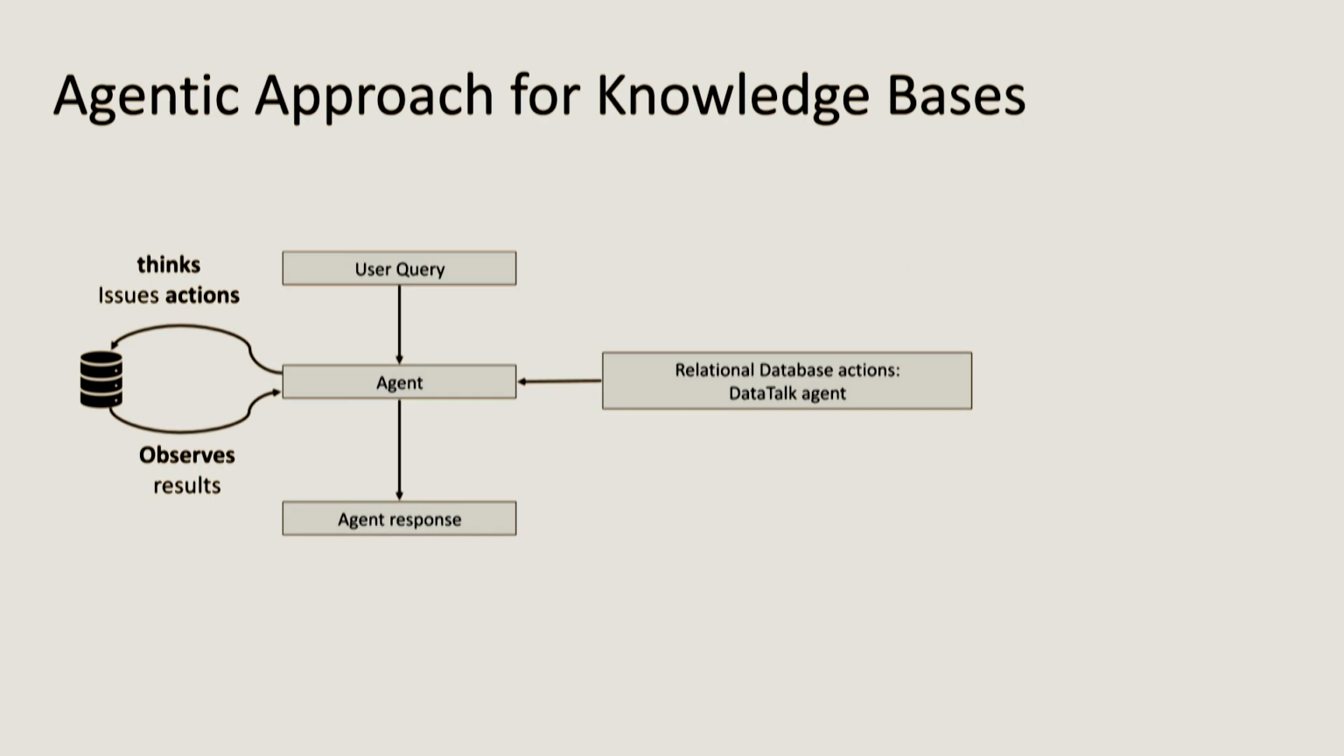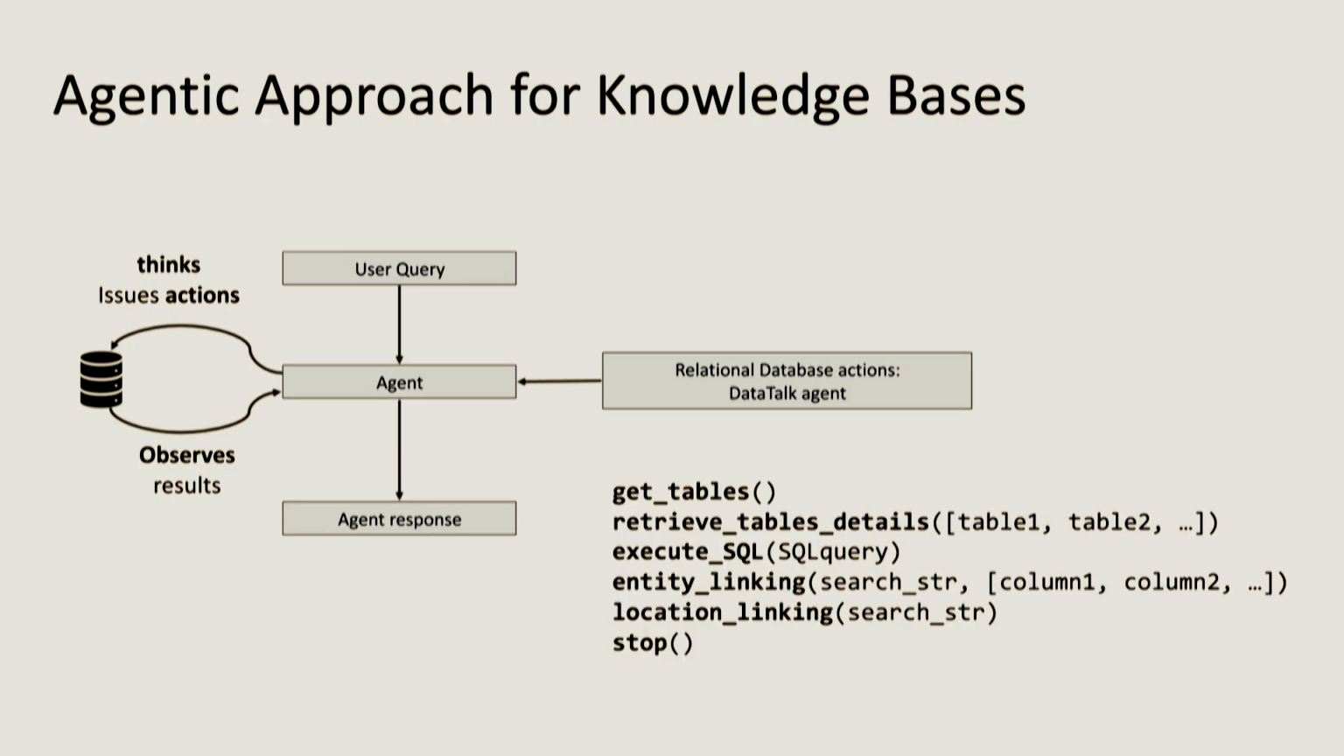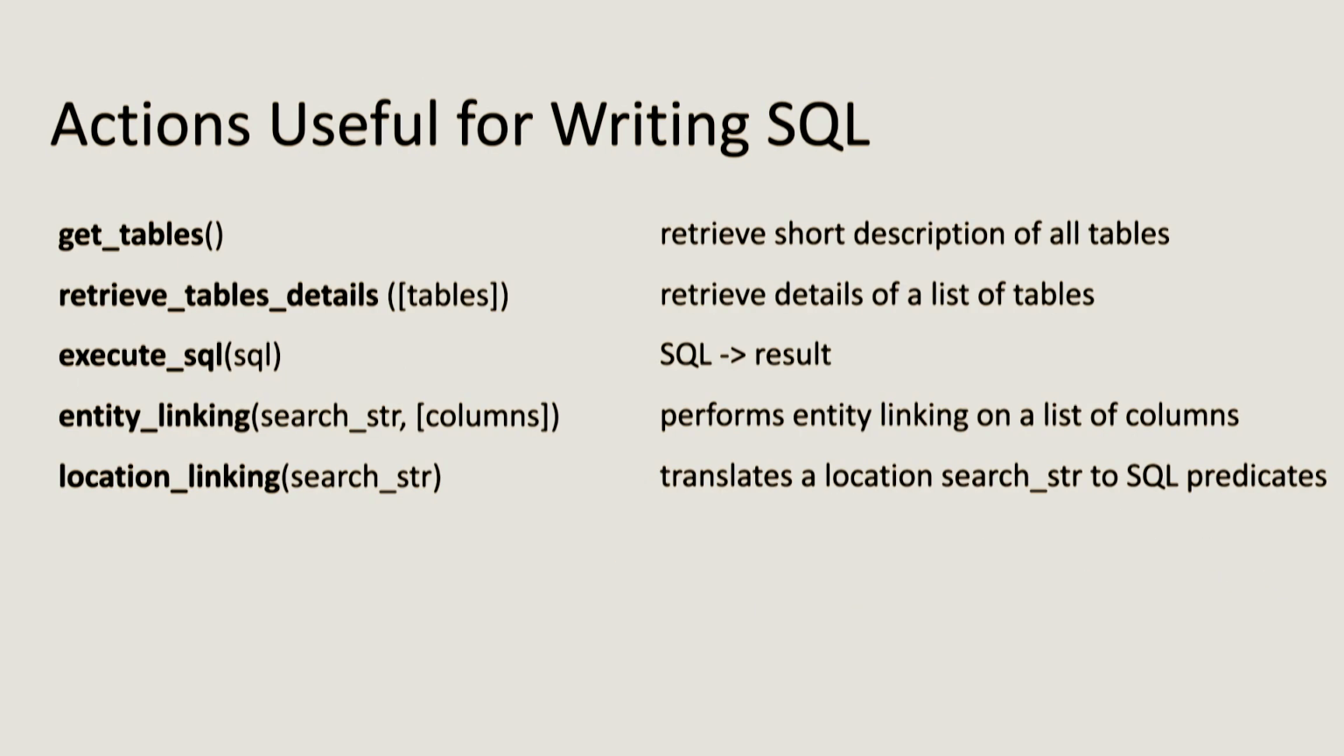So this leads us to our approach, which is an agentic approach for knowledge bases. When a user query comes in, we give that to the agent. The agent thinks and issues actions, and then it observes results. And this dynamically updates the loop that constantly changes its understanding of the database. And that finally leads to the agent response. And the actions it can take include these things that I'm going to talk about here.